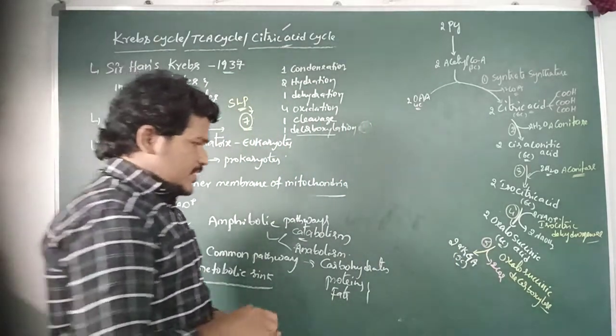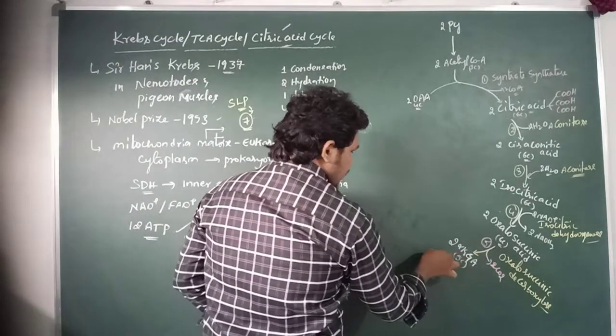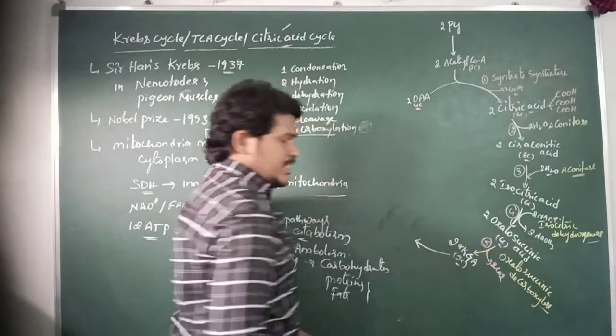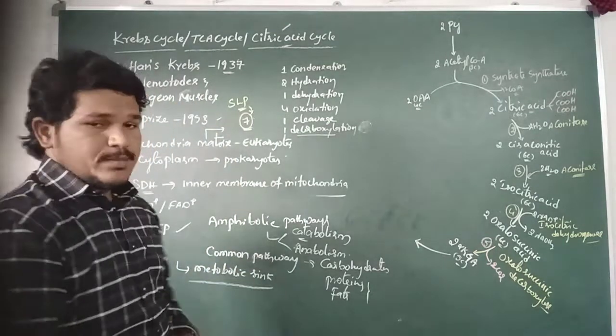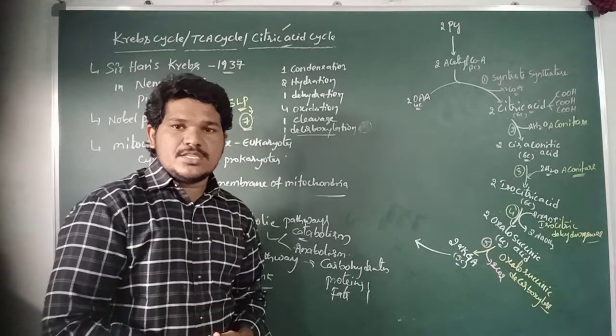And then the 6th step of the Krebs cycle, that is oxidation 2. The second oxidation step occurs in the Krebs cycle particularly at the 6th step.